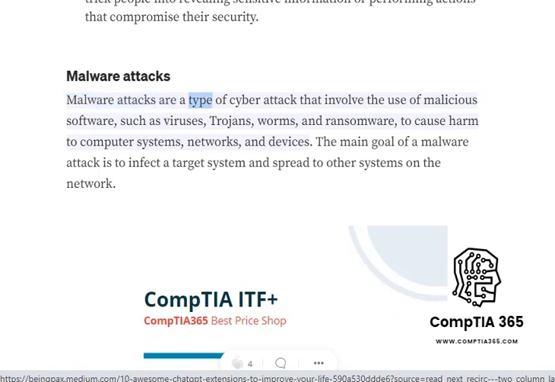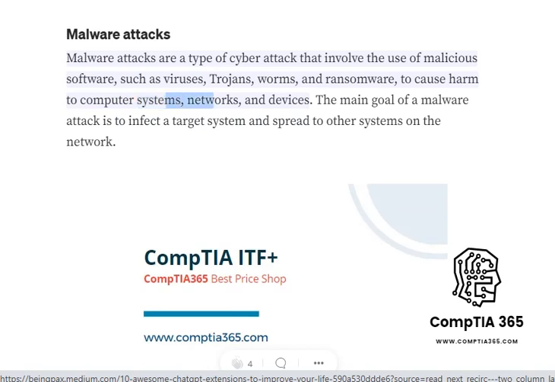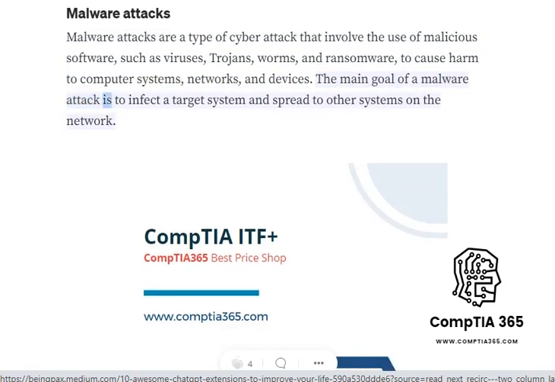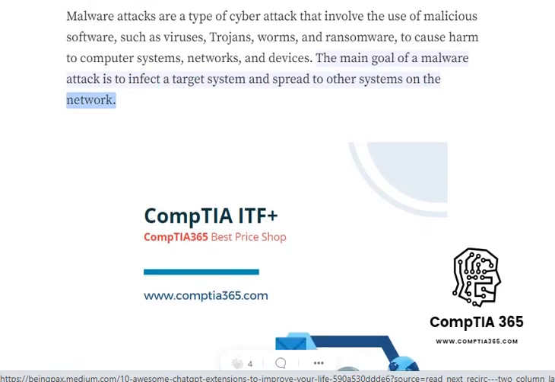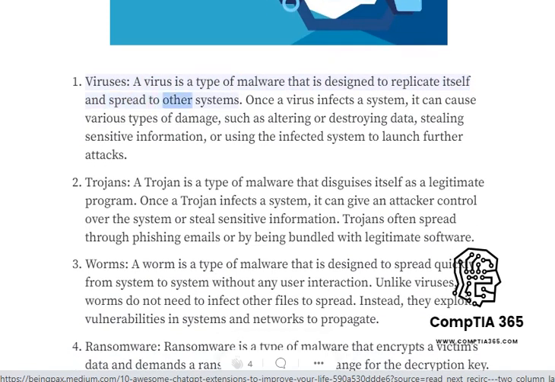Malware attacks. Malware attacks are a type of cyber attack that involve the use of malicious software, such as viruses, trojans, worms, and ransomware, to cause harm to computer systems, networks, and devices. The main goal of a malware attack is to infect a target system and spread to other systems on the network.